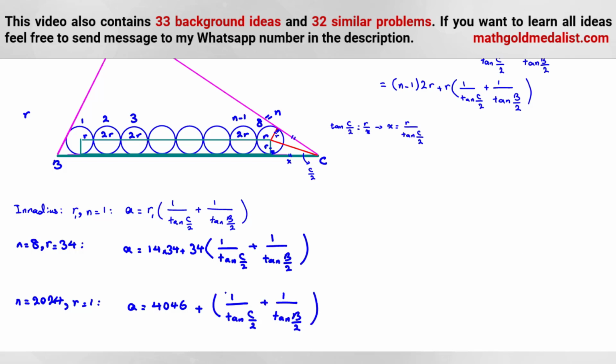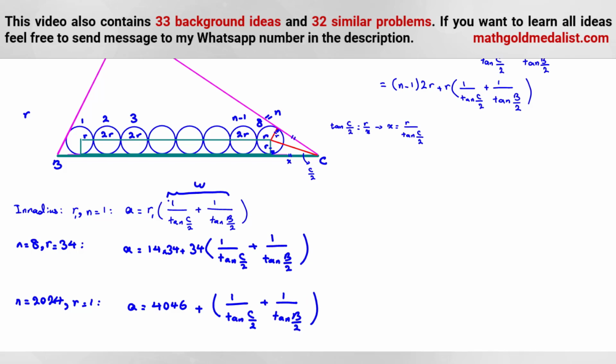Okay, for this part, as you can see, if we subtract these two equations, A will be cancelled and we can calculate this part. So let's call this part, for example, W. By subtracting these two, we can find W, and then when we replace, we can find A. If we find A and W, we can find R1.